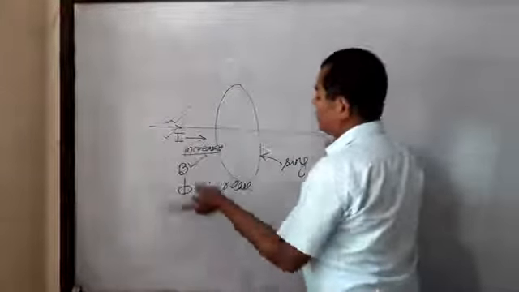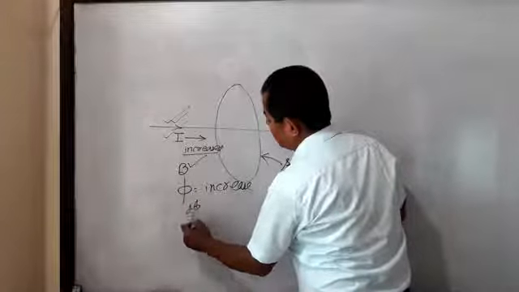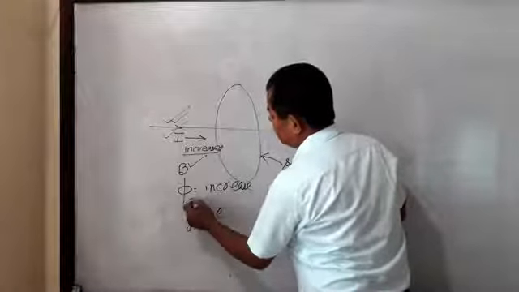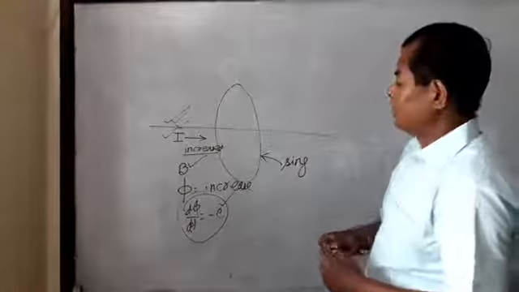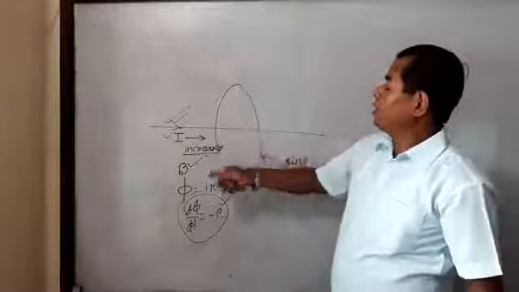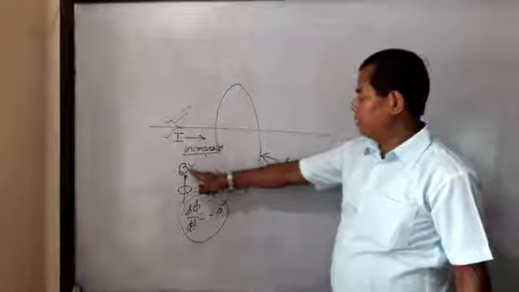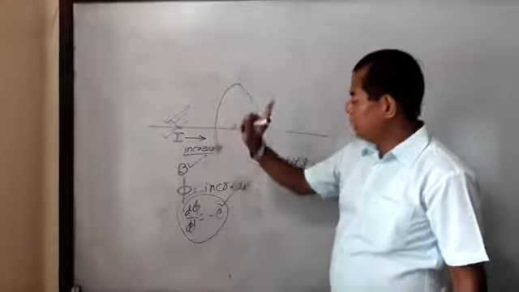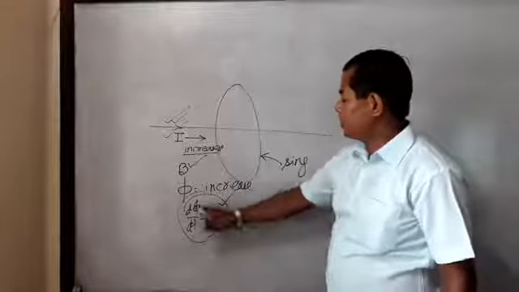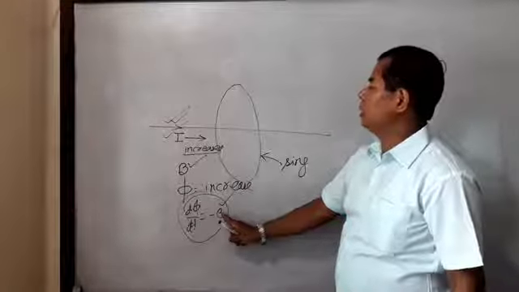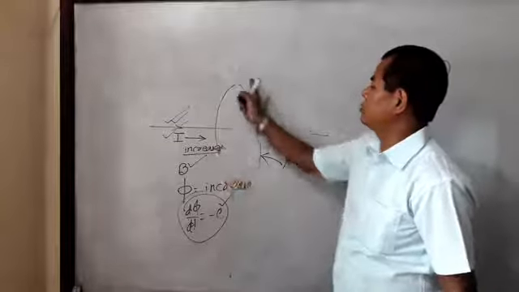So whenever there is change in flux, there is production of induced EMF, meaning dφ/dt is equal to induced EMF. Listen then: when the value of current is gradually increased, the value of field also increases. As B increases, flux also increases. As flux increases, there is production of induced EMF, meaning induced current is developed.